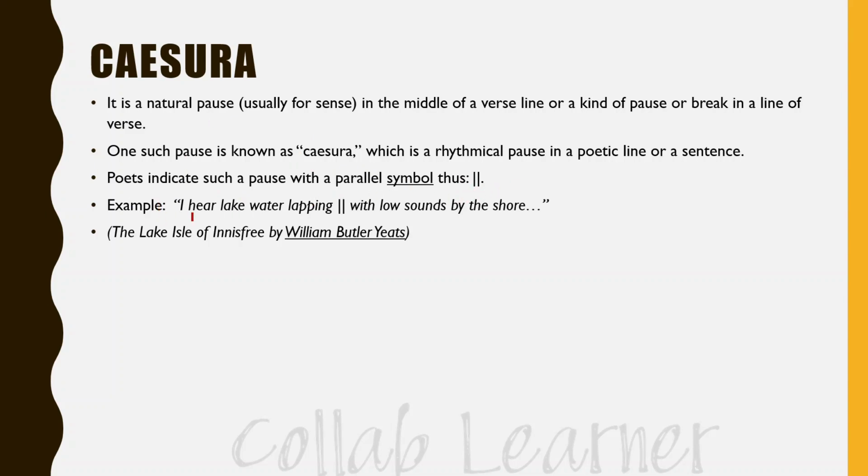For example, we can see here: I hear lake water lapping with low sounds by the shore. So here is the line which we say, and in the symbol of caesura, we see that we have a natural pause while speaking this line. So it comes automatically. So these kinds of pauses, which are natural in a line, are termed as caesura in English literature.